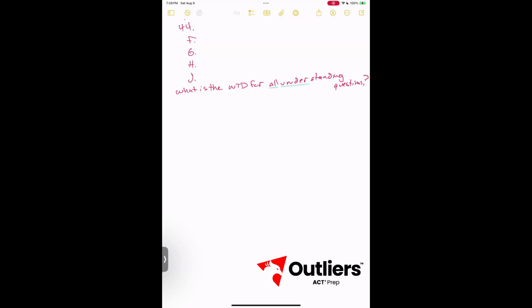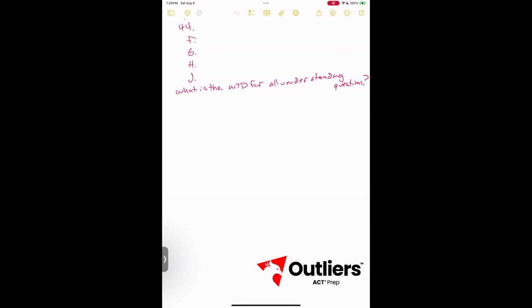The WTD, the what to do, is be as literal as possible. All right, an understanding question is one where it's actually asking a question, and these are not just prompts like the others. Prompts just stay the identical wording every time that you have them. If it's actually asking you a question, then that is going to be about the context. It's not about the grammar. And so you are actually having to deal with content of the passage. These are understanding questions.